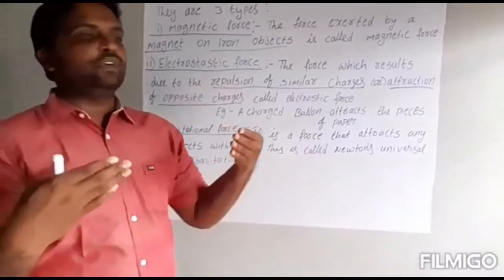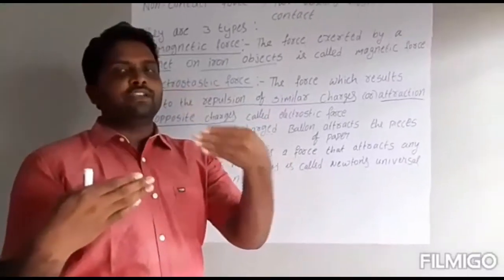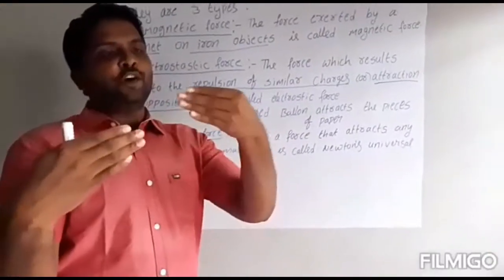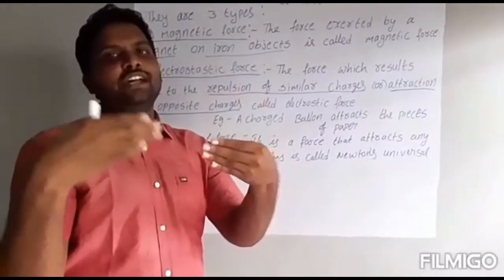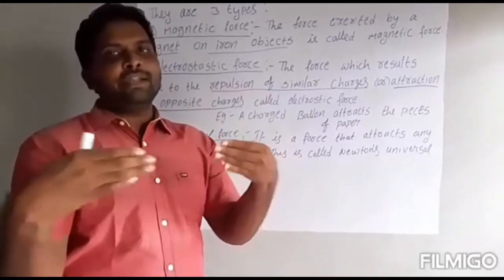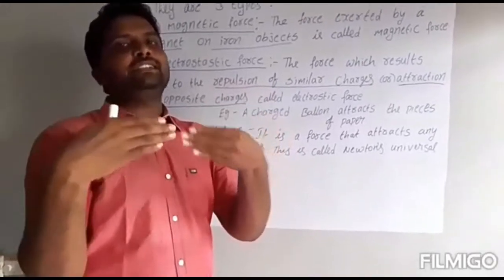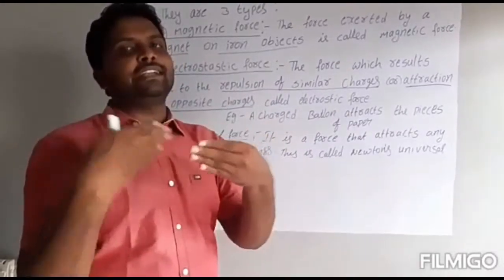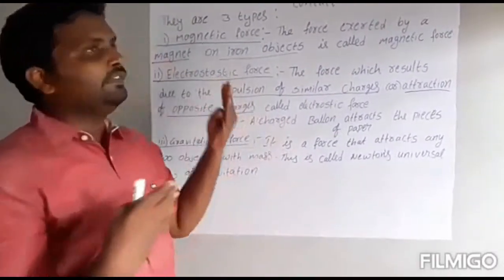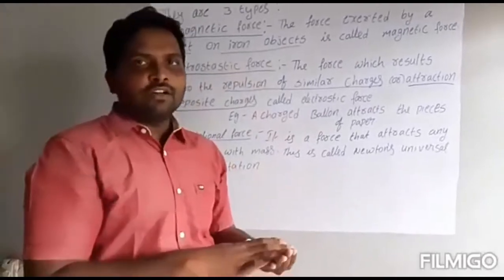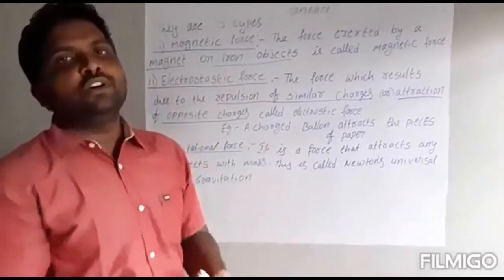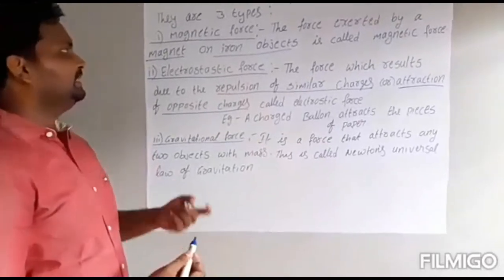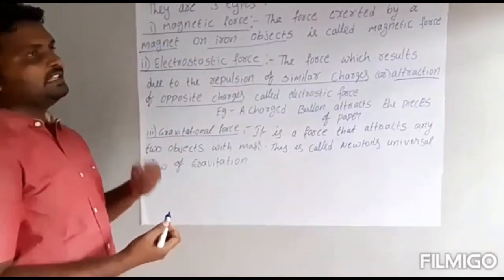For another example, if a positive charge is very close to a negative charge, what happens? They will attract each other by some force. What is the force used for attraction here? Electrostatic force. For repulsion also, for attraction also, for both, electrostatic force is used. And next, the third one is gravitational force.